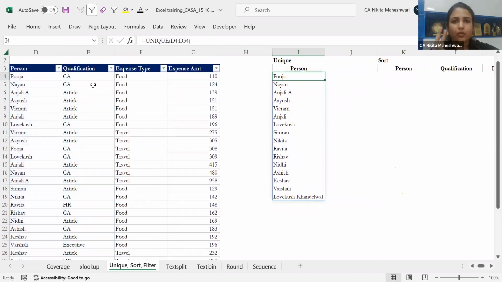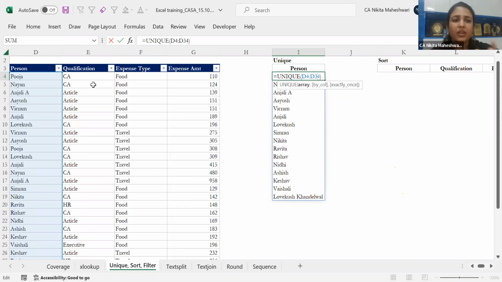Sadly, sir, it will not give you unique for two columns. These things work in a single column. One hint you can get is that whenever it mentions array, array generally means one column, multiple rows, or one row, multiple columns. Not always, but generally. So here also you will not get unique for multiple columns. You'll get it for a single column only. That is how you will get the answer.